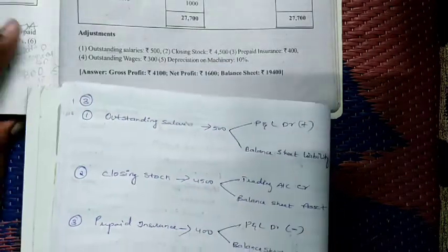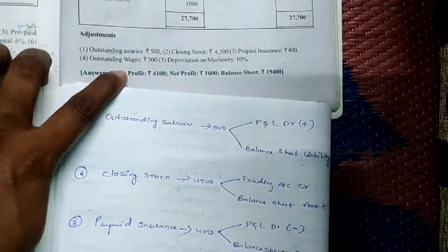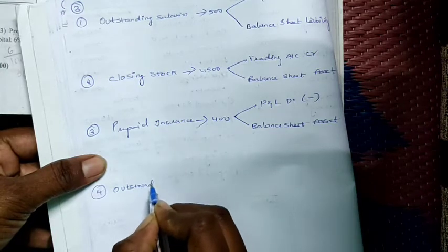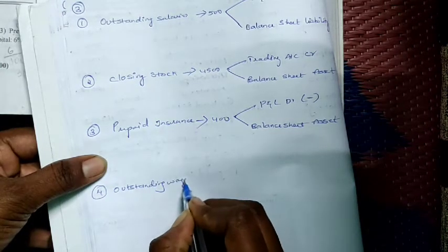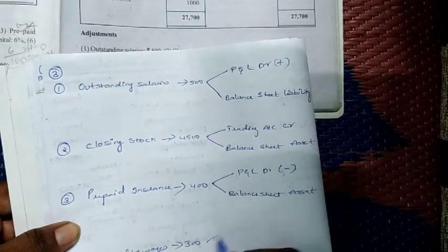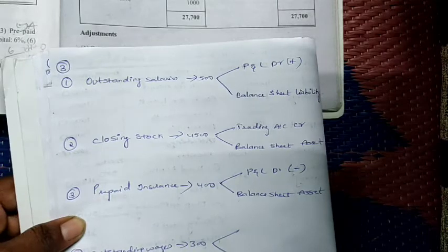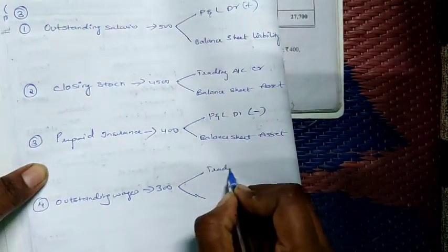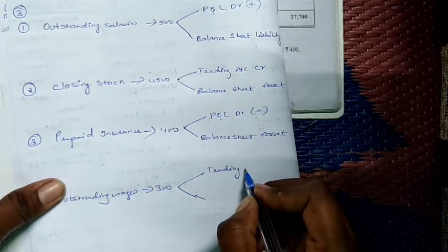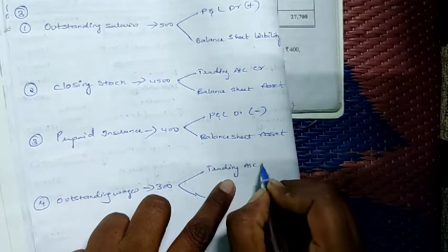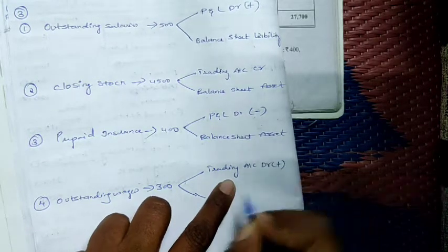Next, the fourth adjustment he has given is outstanding wages. How much is it here? 300. Wages will appear in trading account debit side. So what we have to do is add this outstanding wages to the wages, on the trading account debit side.